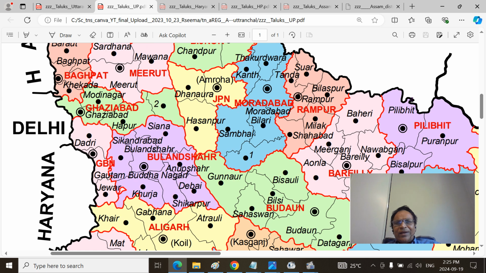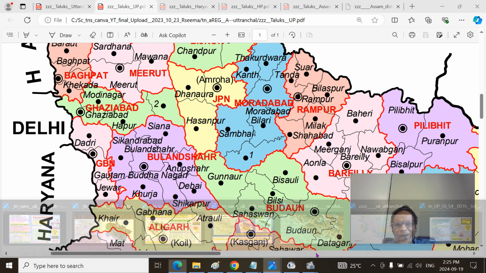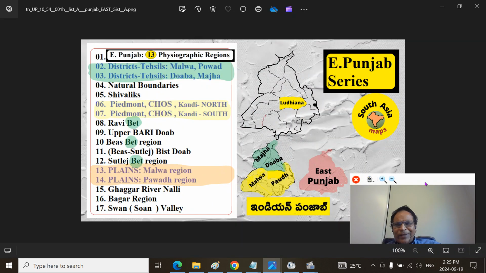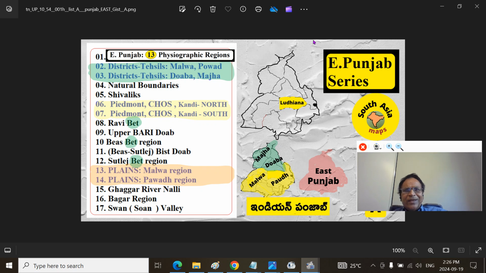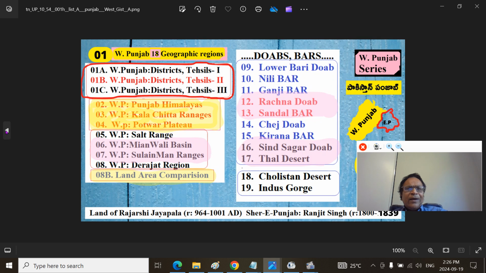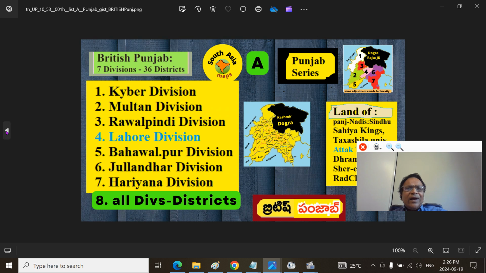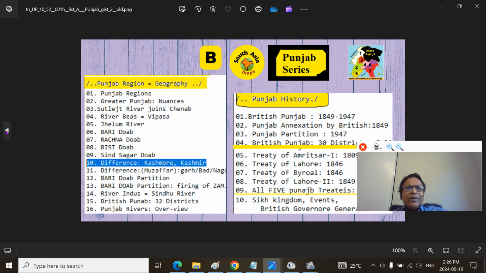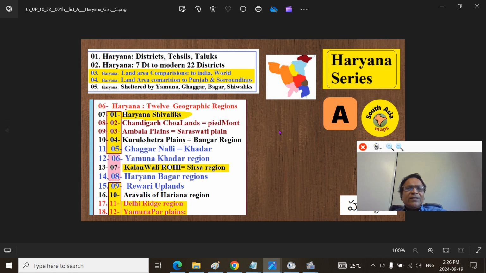Yeah, so these are the parts, and I have covered other parts of Shivaliks. You can look at the series on East Punjab. I covered Shivaliks also there, and I also covered Shivaliks in the West Punjab series. They are called Punjab Himalayas essentially. I covered their Shivaliks there, certain parts you can see. I also covered certain other Shivalik regions in Haryana. You can see Haryana Shivaliks. I covered that one. You can look at that presentation.